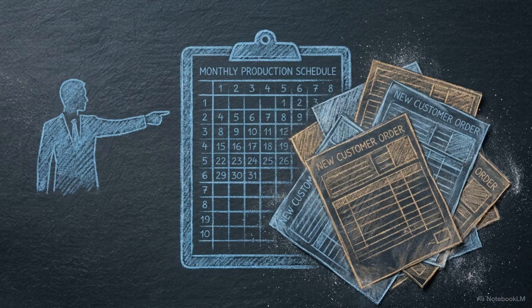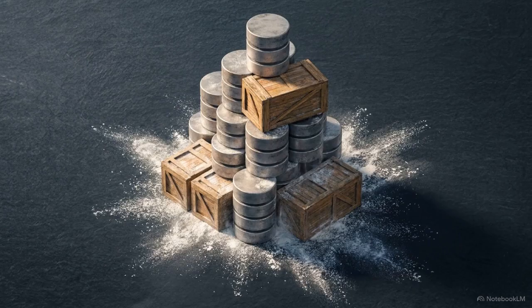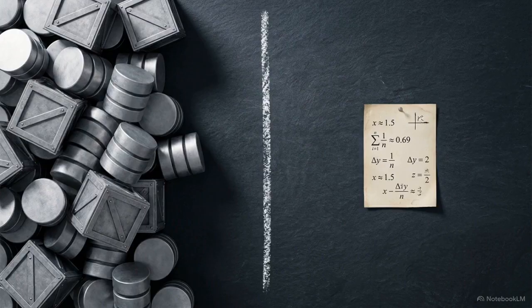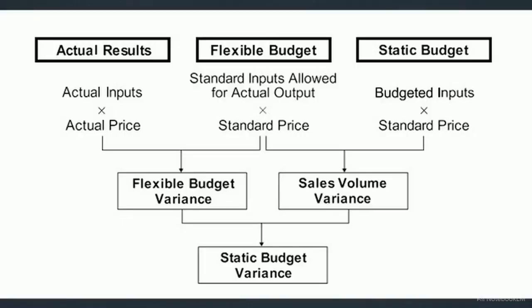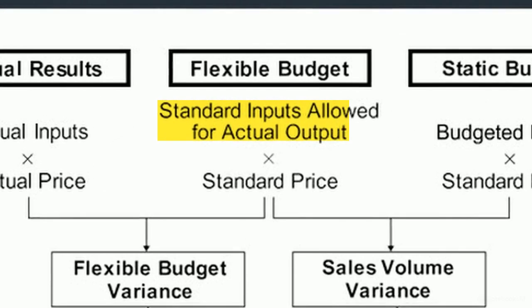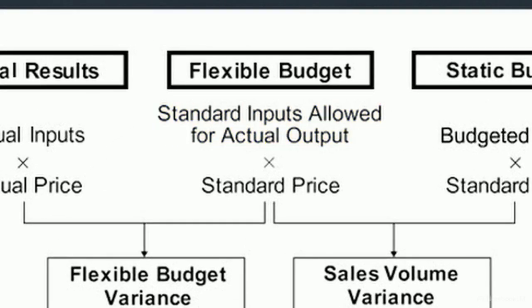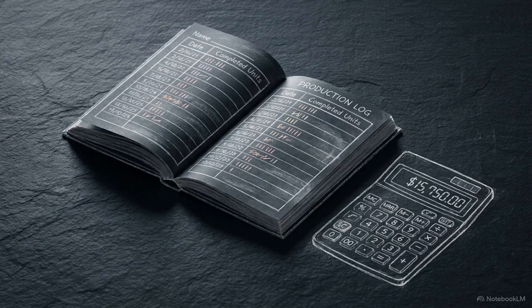The main failure of the static budget is that it assumes production volume will remain exactly as planned. If demand spikes and actual production significantly exceeds expectations, the company will naturally consume more materials and labor. A static budget compares these higher raw costs against the lower initial forecast, triggering an unfavorable reading that fails to account for the increased output. The mechanism that solves this scaling problem is the flexible budget, positioned here in the center of our model. It calculates the standard inputs allowed for the actual output, multiplied by the standard price. It adjusts the baseline by asking a strict hypothetical question. Given the actual number of units we produced, what should our costs have been?